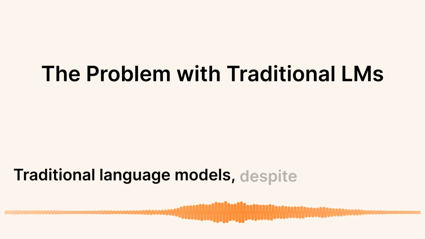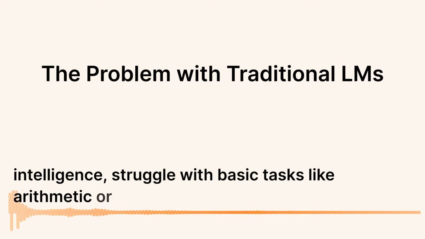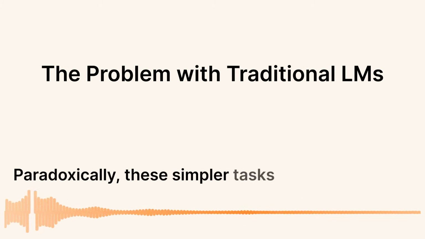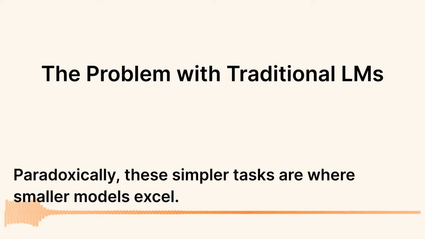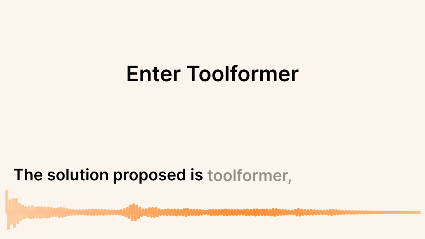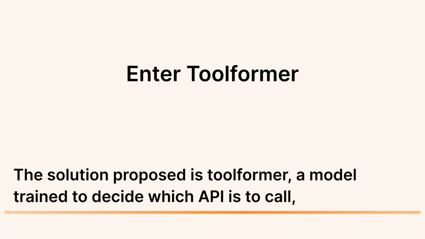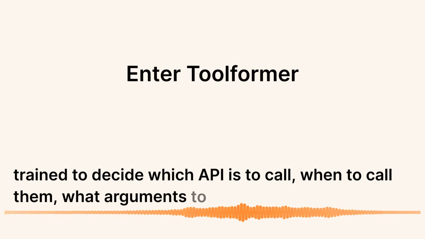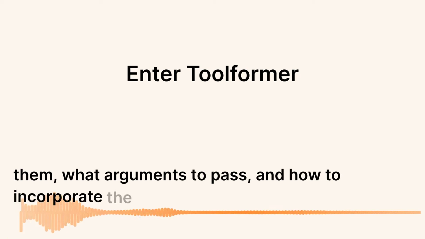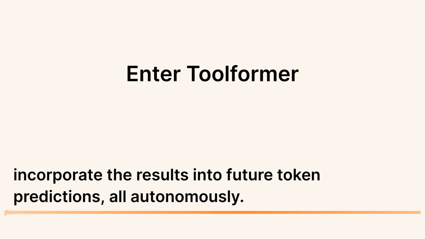Traditional language models, despite their intelligence, struggle with basic tasks like arithmetic or factual lookups. Paradoxically, these simpler tasks are where smaller models excel. How do we bridge this gap? The solution proposed is Toolformer, a model trained to decide which APIs to call, when to call them, what arguments to pass, and how to incorporate the results into future token predictions, all autonomously.